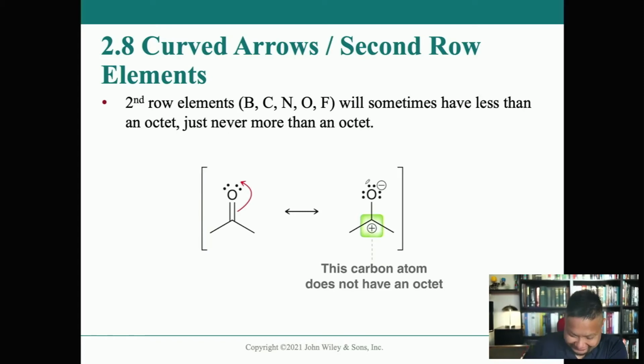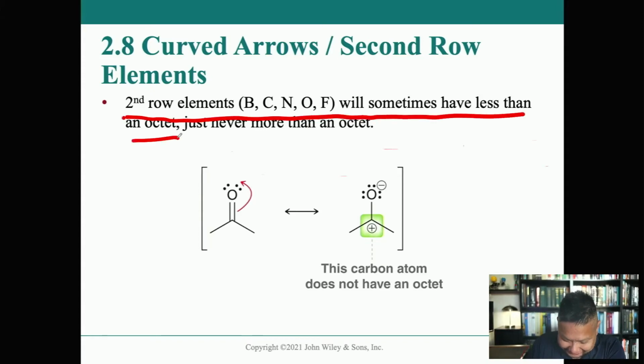Somehow I always jump ahead. Anyway, this is a continuation of the second rule. The second row elements will sometimes have less than an octet, just not more than an octet. I said that earlier, right? And so the one time you can do this here, notice that there is a charge on that carbon now. It's a positive charge. It's a carbocation.